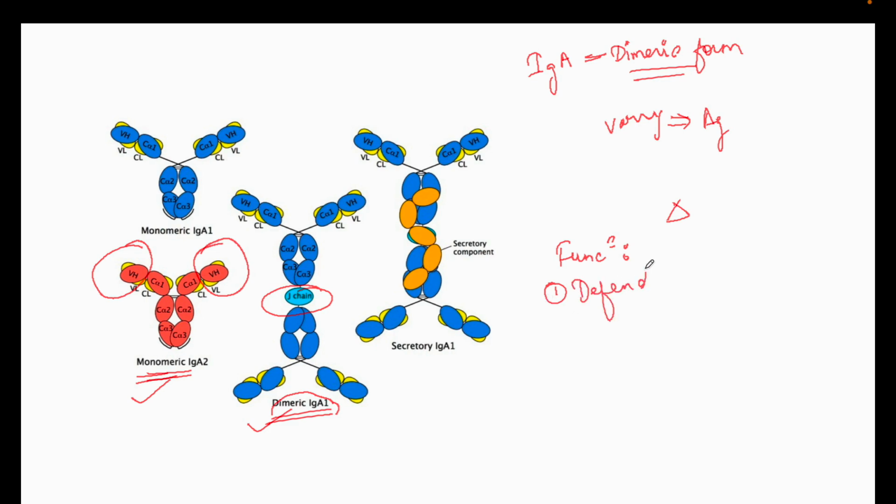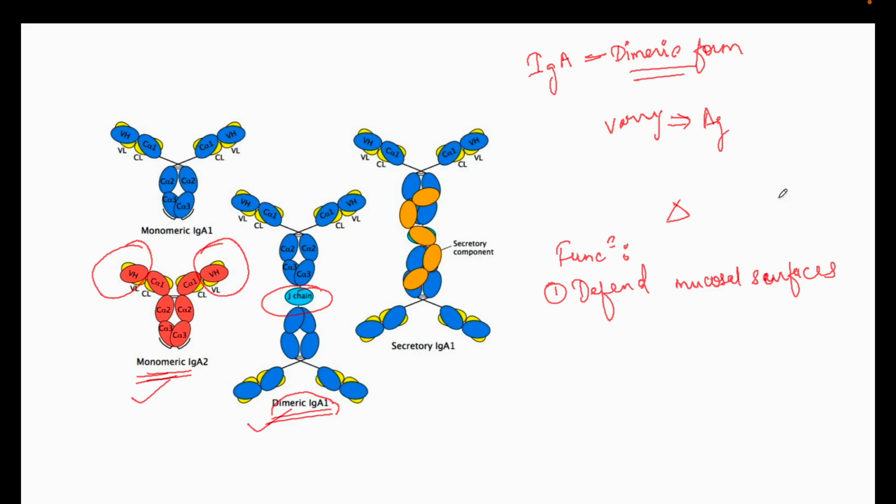They are secreted. Okay, they defend the mucosal surfaces. We have different mucosal surfaces like nose, throat, stomach lining. So these are secreted on those mucosal surfaces.